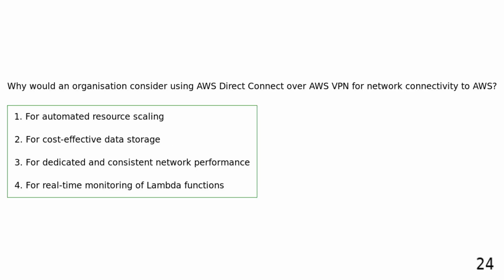Why would an organization consider using AWS Direct Connect over AWS VPN for network connectivity to AWS? For automated resource scaling. For cost-effective data storage. For dedicated and consistent network performance. For real-time monitoring of Lambda functions. An organization may consider using AWS Direct Connect over AWS VPN for network connectivity to AWS for dedicated and consistent network performance, ensuring reliable and secure data transfer.